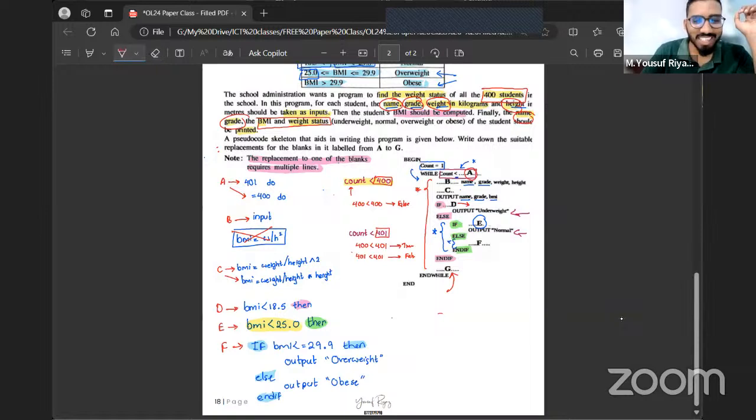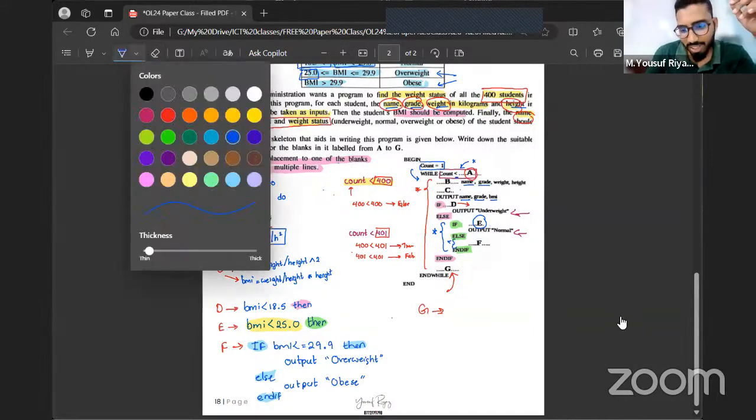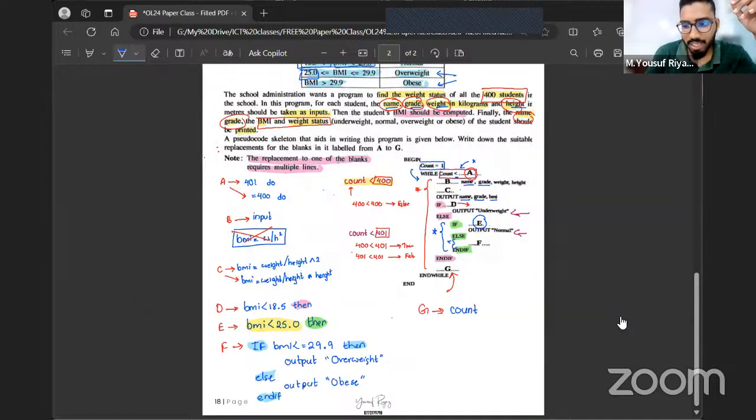G is basically count equals count plus one. Did you forget? I just gave an example a while ago also. If you want the while loop to stop, or to change basically, the value of count should change. If not, the program will not stop. So statement G should contain count equals count plus one. Some are saying print the name, grade and weight status.